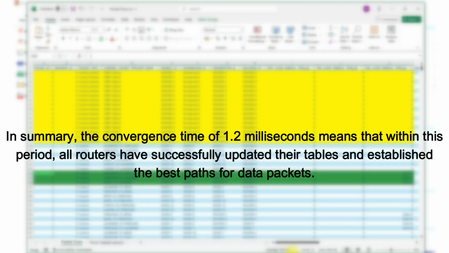In summary, the convergence time of 1.2 milliseconds means that within this period, all routers have successfully updated their tables and established the best paths for data packets.